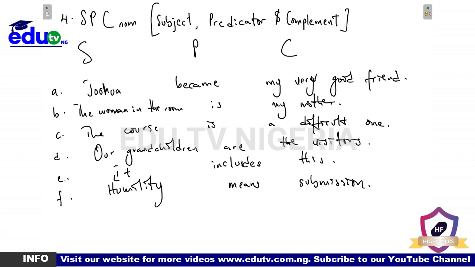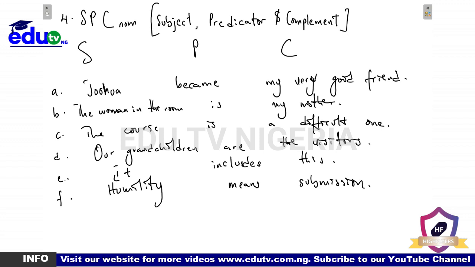Do we get it? It is an item in the sentence that has been mentioned before, that it is referring to. For instance, when we say Joshua became my very good friend, the question I should ask is: in that sentence, who is my very good friend? Joshua, right? So my very good friend, which is your complement intensive, refers back to Joshua, and they maintain an intensive relationship. I could substitute Joshua for my very good friend. I could say Joshua is my very good friend, or my very good friend is Joshua.